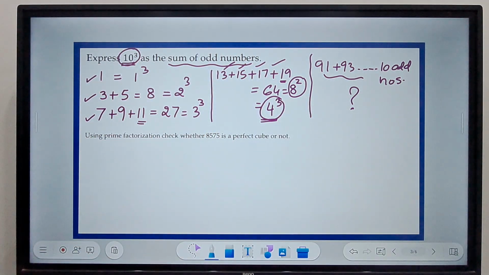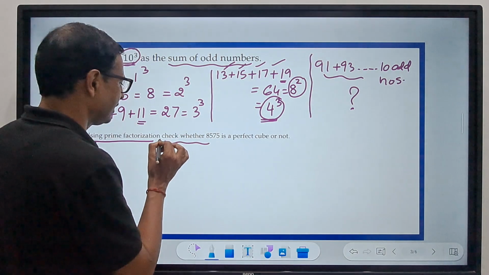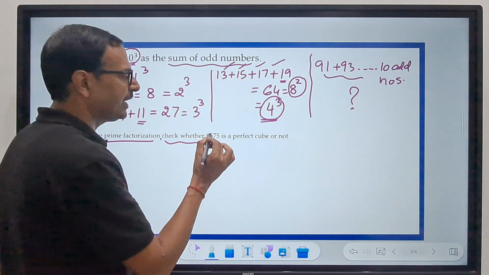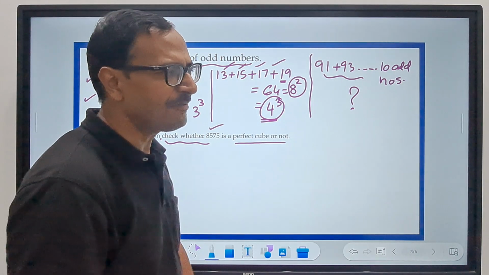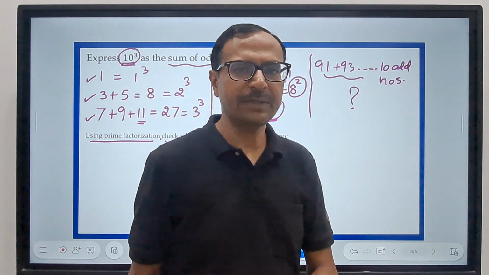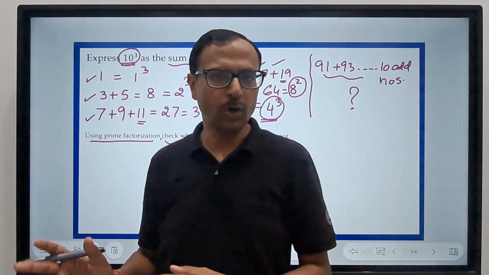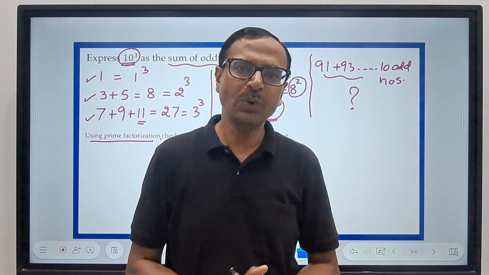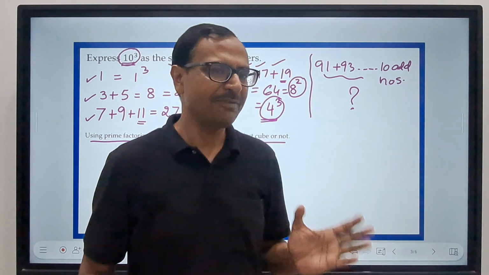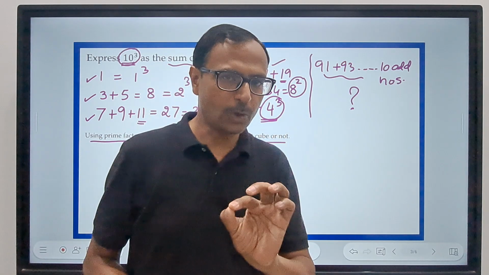Next one. Using prime factorization, check whether 8575 is a perfect cube or not. See, the prime factorization method is the most common method when it comes to checking whether a number is a perfect cube or not. Many such problems, right? So I'll show you how to check whether 8575 is a perfect cube or not.